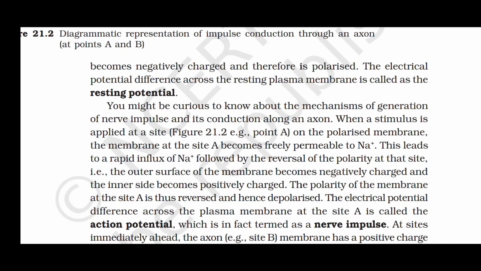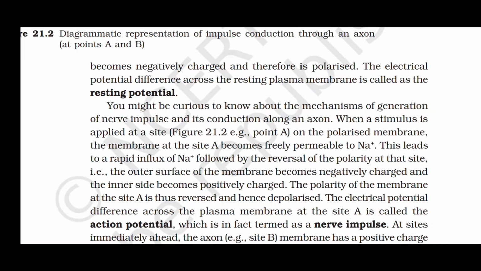You might be curious to know about the mechanism of generation of nerve impulses and its conduction along an axon. When a stimulus is applied at a site on the polarized membrane, the membrane at the site A becomes freely permeable to Na+. This leads to a rapid influx of Na+, followed by reversal of the polarity at that site.